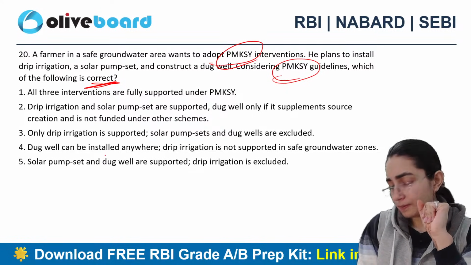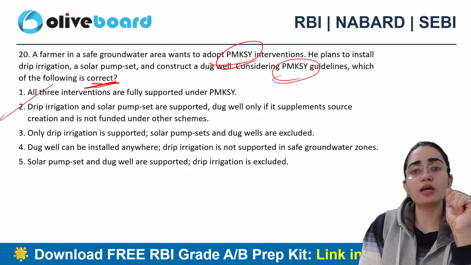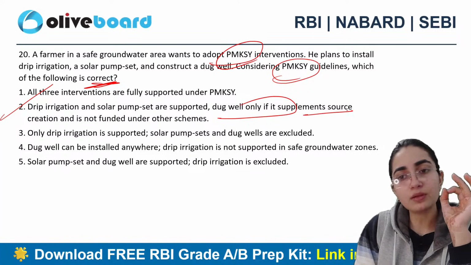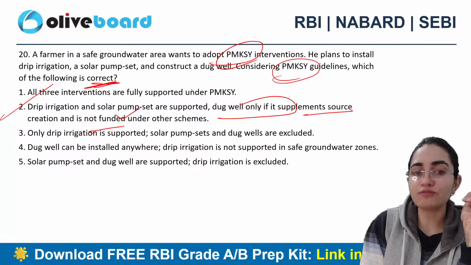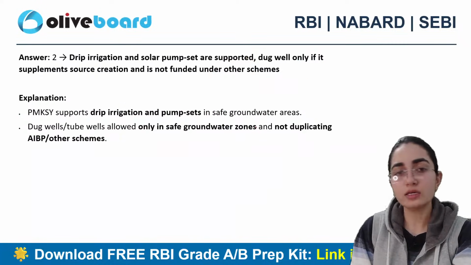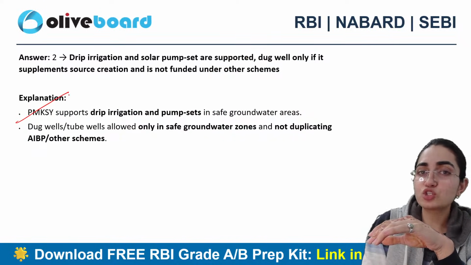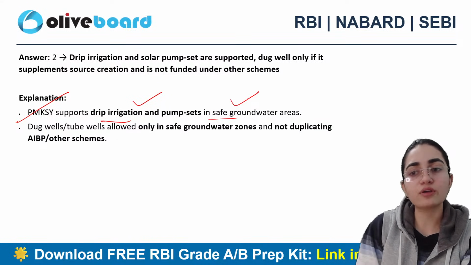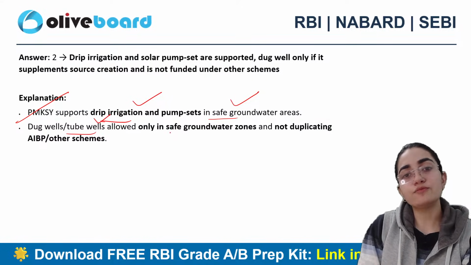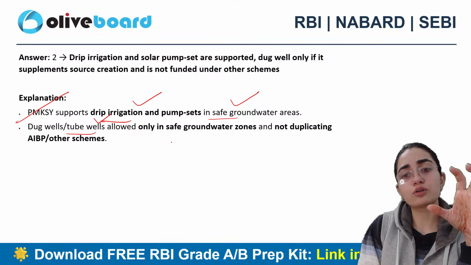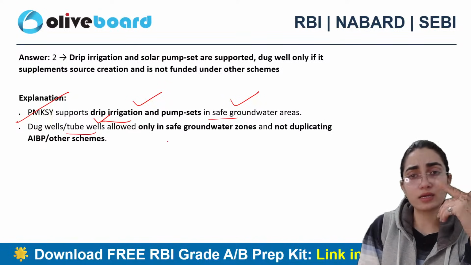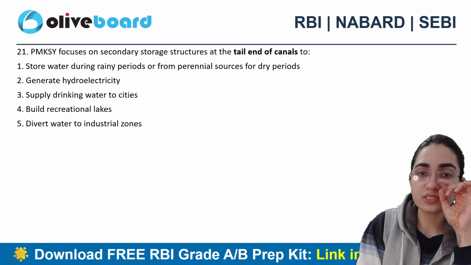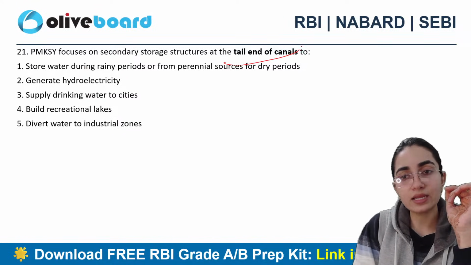Okay. B, exactly, because drip irrigation and solar systems are exactly supported here, okay? And dug wells only if it is supplemental source creation here, and not at all funded under the other scheme. So B exactly is the correct answer here. So Krishi Sanchai Yojana is the one which supports irrigation, har khet ko pani, right? Pump sets in the safe groundwater areas. Dug wells are allowed here, but only in the safe groundwater zone, and not at all duplicating in another initiative here, right? Next question says Krishi Sanchai Yojana focuses on secondary storage structures at the tail end of the canals to